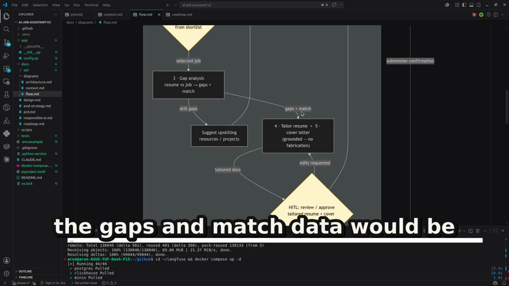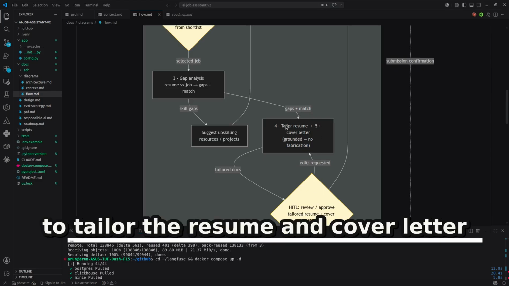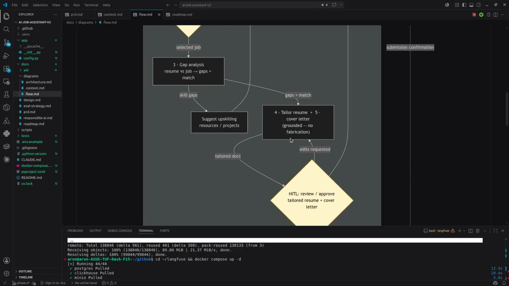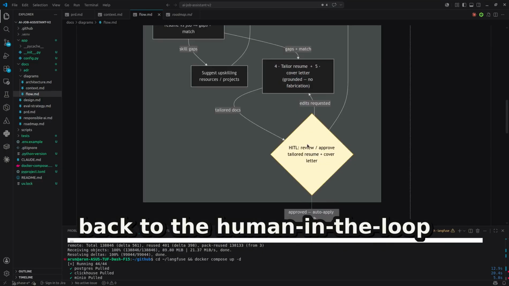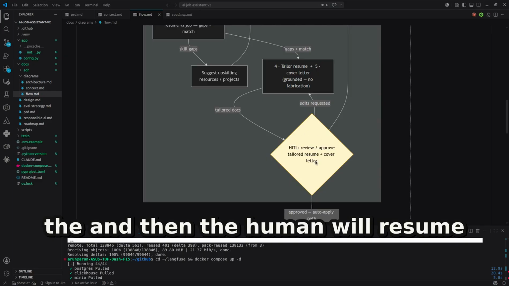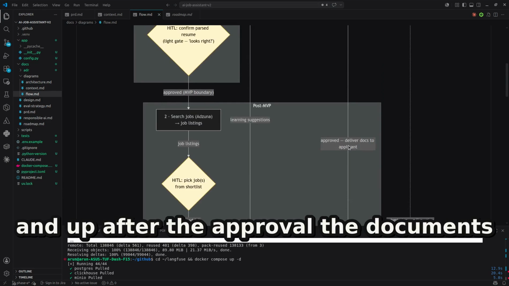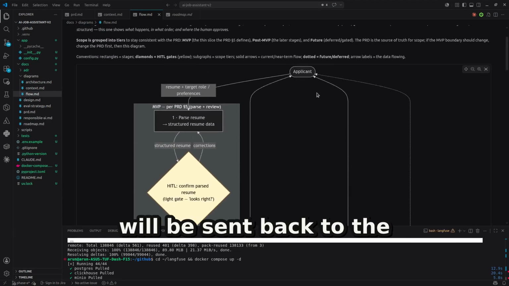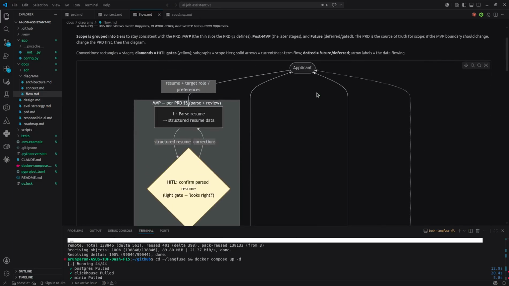The gaps and match data would be used to tailor the resume and a cover letter. And then again, it's going to give it back to the human in the loop, and the human will review it. Right, and after the approval, the documents will be sent back to the applicant. So that's the whole thing.